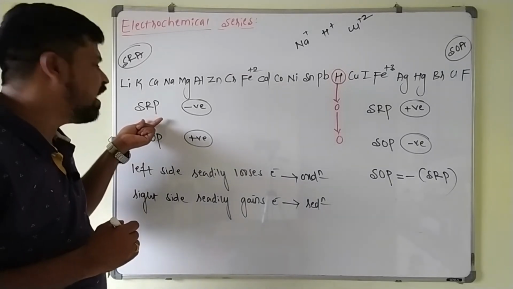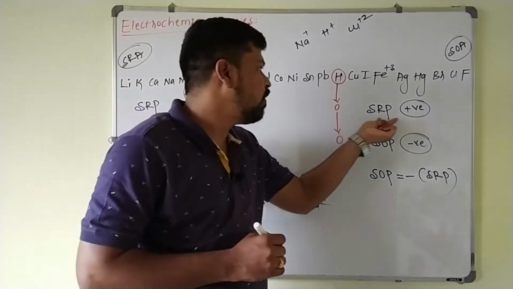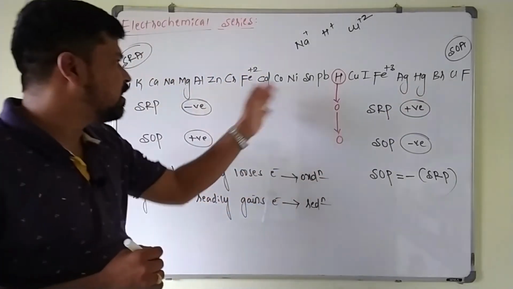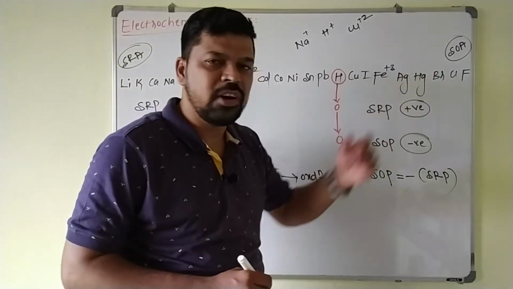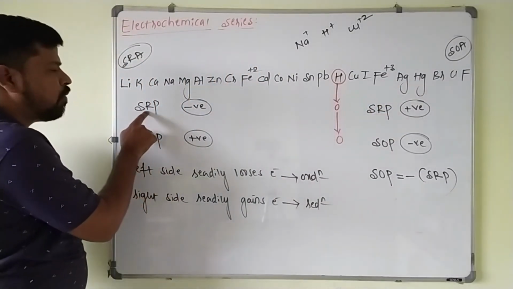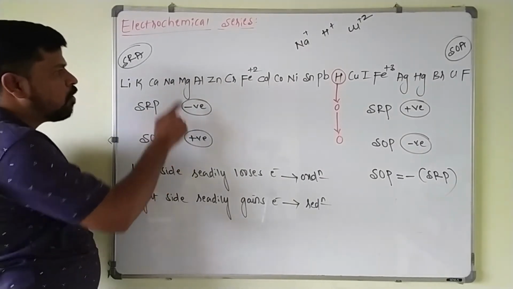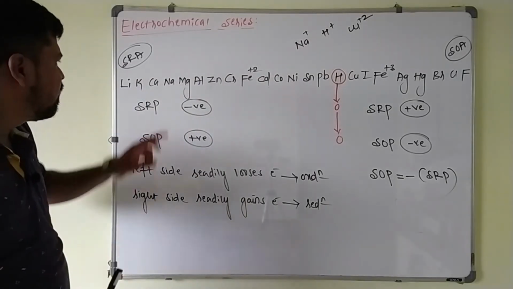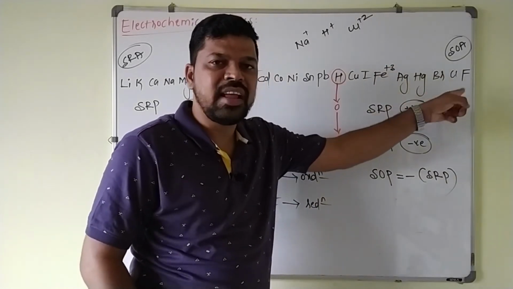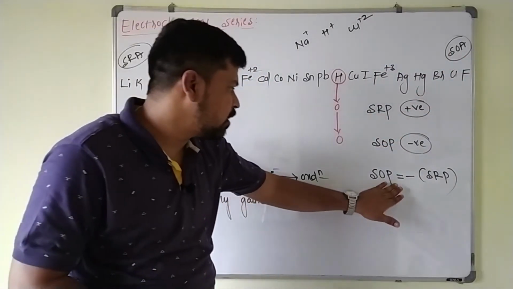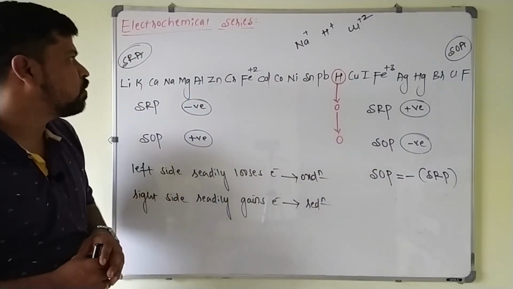So first, what have I written? SRP value is negative, they will undergo oxidation. SRP value is positive, they will undergo reduction. So you split this into two parts. Before hydrogen, they will undergo oxidation. After hydrogen, they will undergo what? Reduction. Whatever SRP value you have written, if you change the sign, it becomes the SOP value. SOP value for these elements is what? Positive, because they undergo oxidation. SOP value for these elements is negative because they are undergoing what? Reduction. Exactly opposite you have to write here. That is, SOP value is the negative of SRP value.